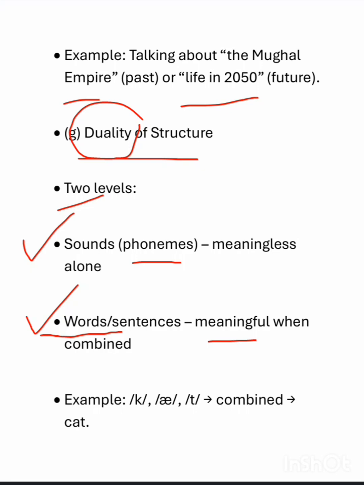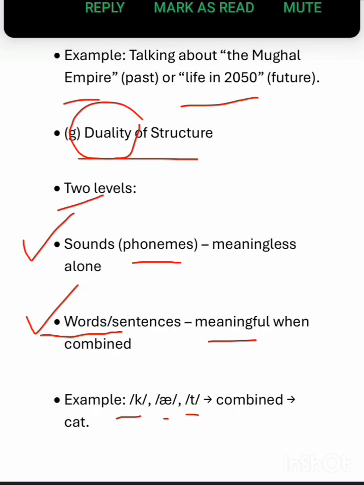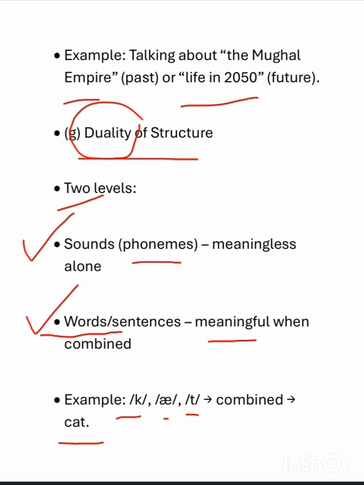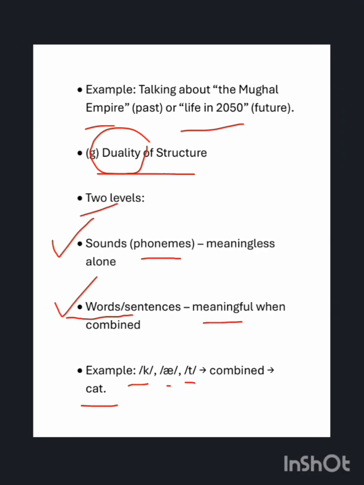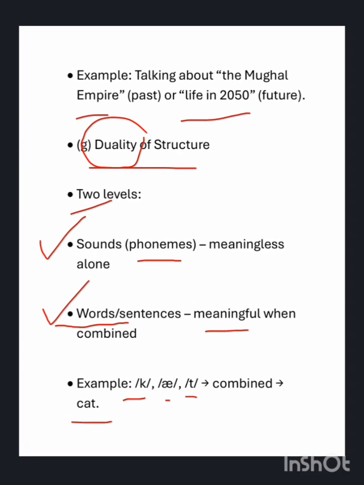So here we have this sound. K is a sound, A is a sound, T is a sound. By using these sounds, we created a word like cat. So this works on the duality of structure. By using sounds, we can create different words.